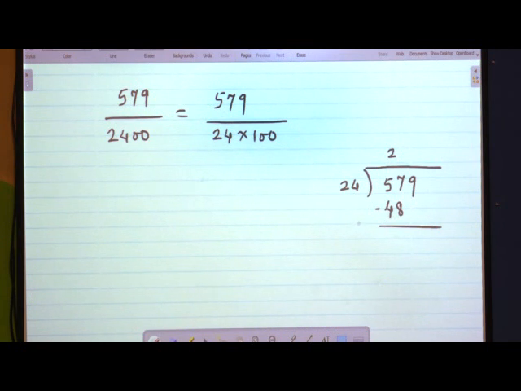So it becomes 72, which is bigger than 57. Hence it is twos. So 24 twos are 48.